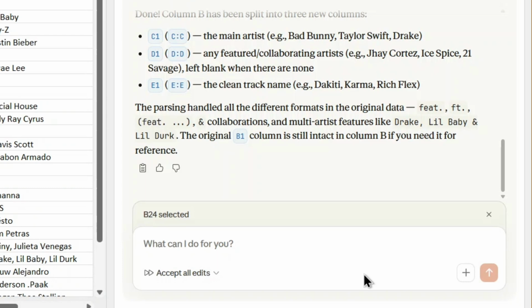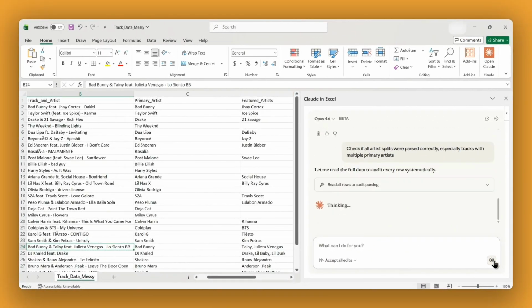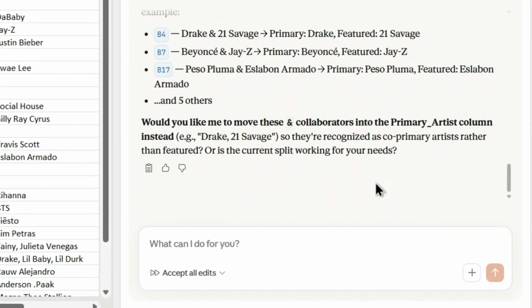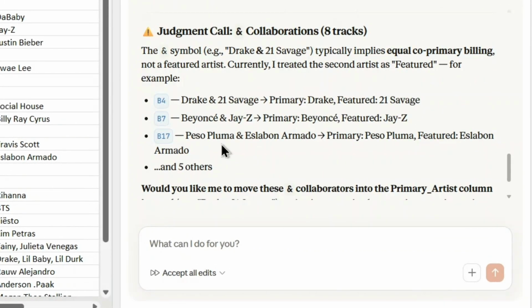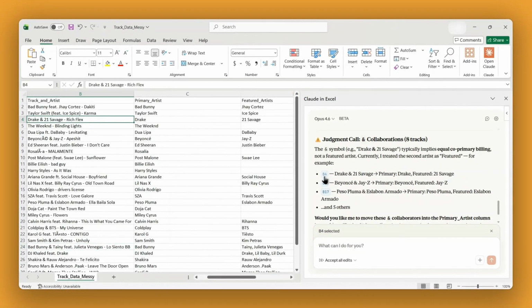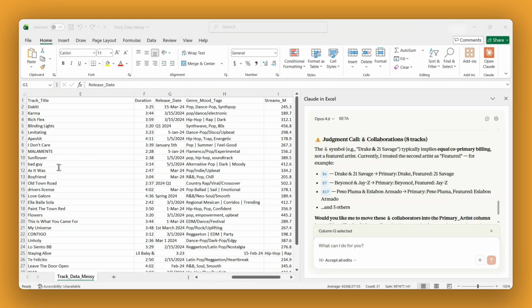I'll ask Claude to check if all artist splits were parsed correctly, especially tracks with multiple primary artists. Be patient, since it takes a little time to finish generating its response. Claude caught it, fixed 3 edge cases automatically, even handled DJ Khaled featuring Drake, Lil Baby, and Lil Durk, multiple features, all separated. Next, release dates are a total mess with all different formats.